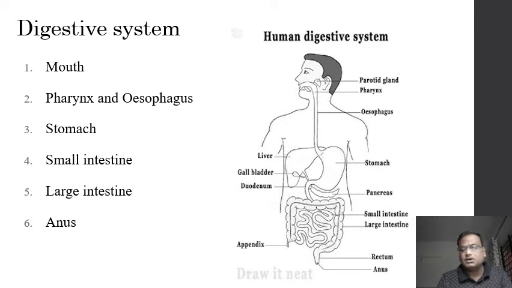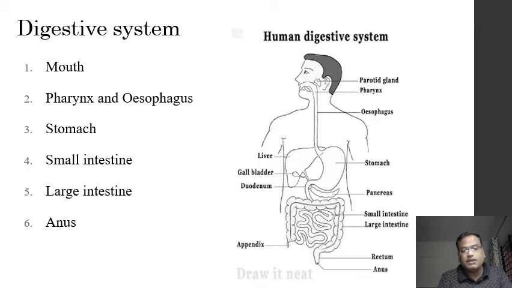Recall what you studied in earthworm: it is a straight, simple tube. Whereas in higher animals, such as human beings, it becomes highly complex, coiled, and differentiated into different parts.